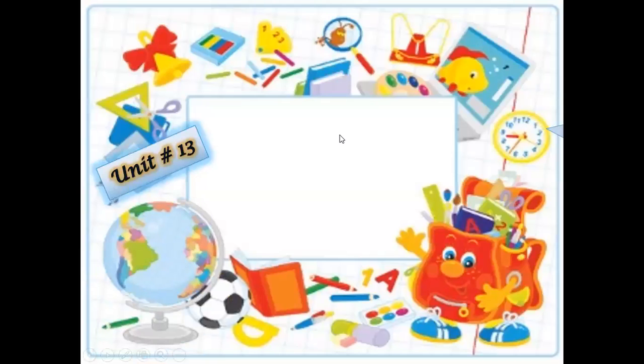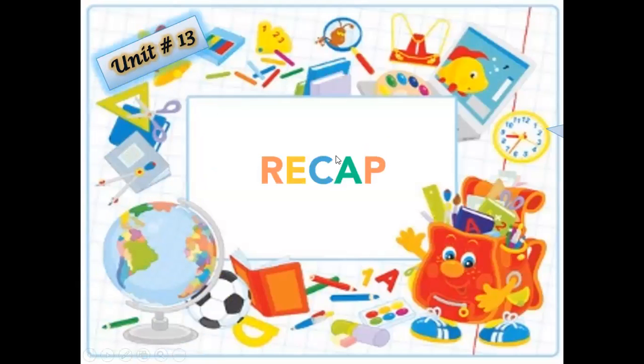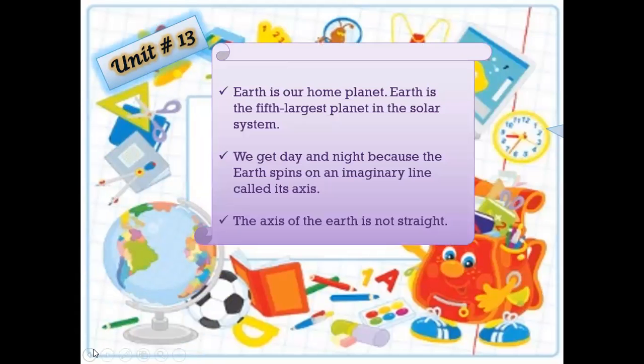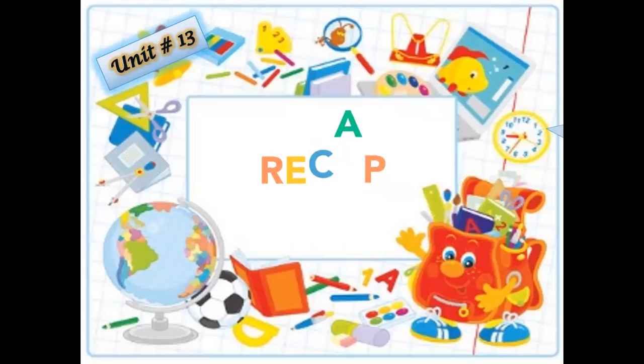Now, students, we are moving on to the recap. What we have read, what we have learned in unit number 13. Now we know that the Earth is our home planet. It is the fifth largest planet in the solar system. We get day and night because the Earth spins on an imaginary line called its axis. The axis of the Earth is not straight. It is slightly tilted, approximately 23.5 degrees.